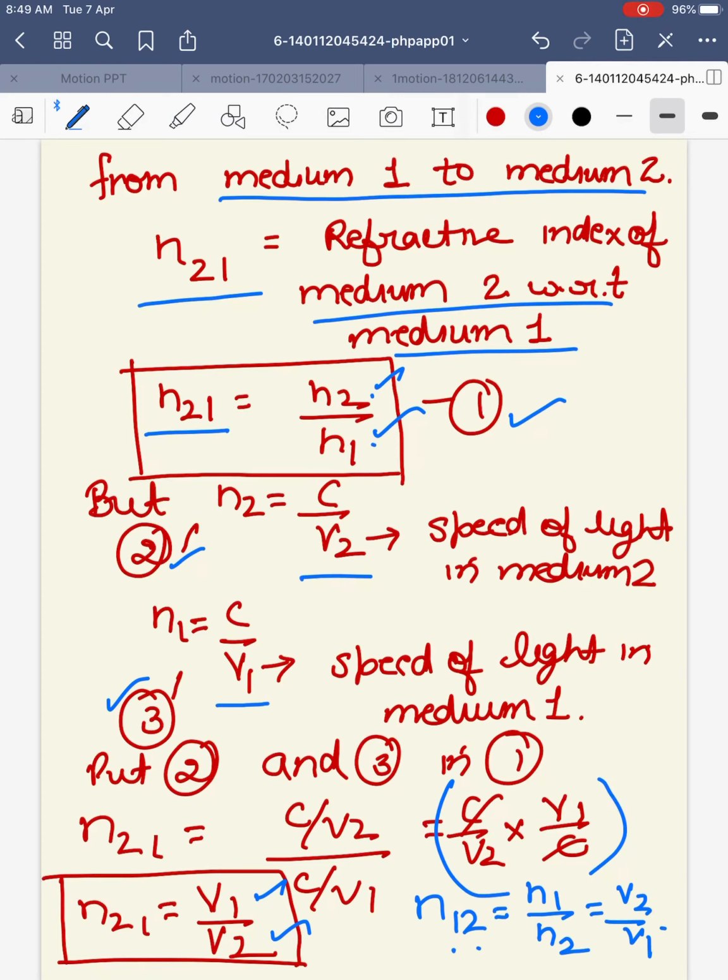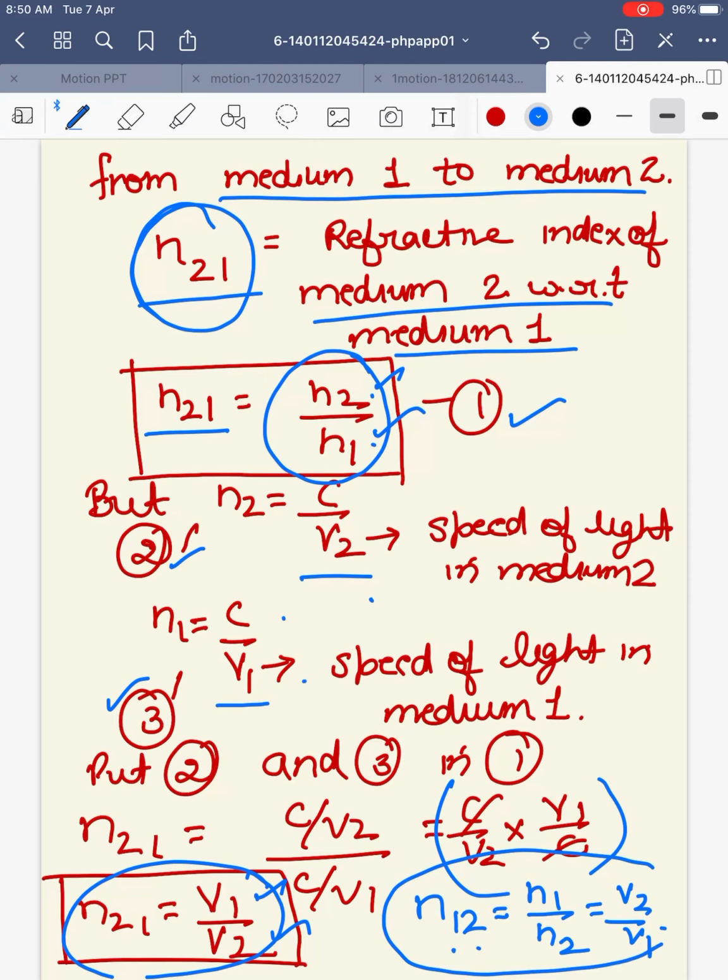Then we talked about relative refractive index. Relative refractive index is when a ray of light is going from one medium to the other. We write the refractive index, suppose, of medium 2 with respect to medium 1, n21. That would be written as n2 by n1. But n2 is c by v2 as per the definition, and n1 is c by v1. Here v2 and v1 are the speed of light in medium 2 and 1 respectively. Putting those values here, n21 comes out to be v1 by v2. Similarly, we can write n12, the refractive index of medium 1 with respect to medium 2, as n1 by n2 or v2 by v1.